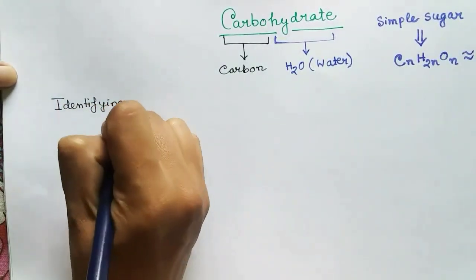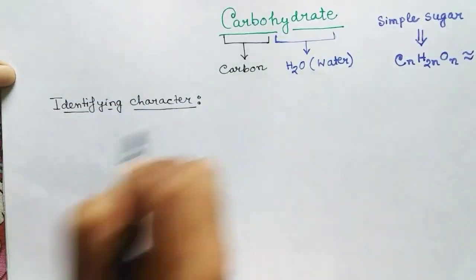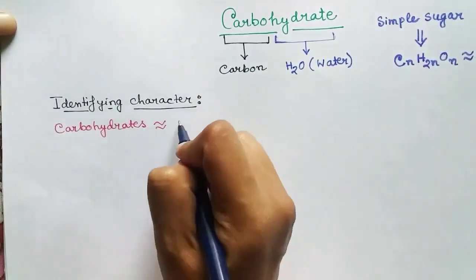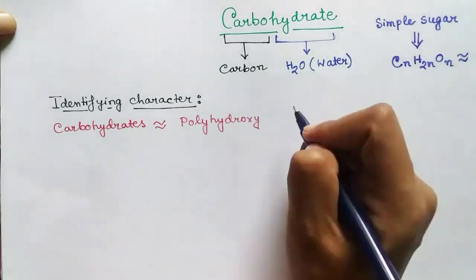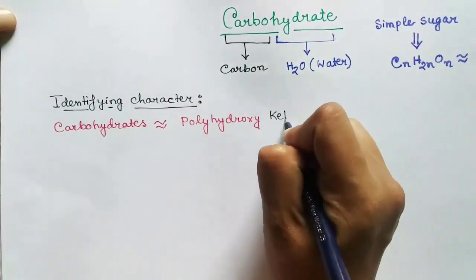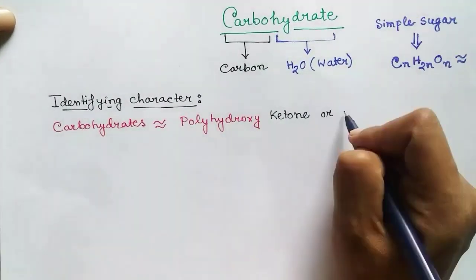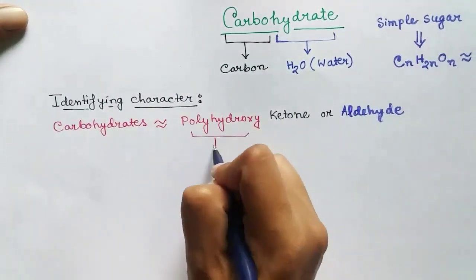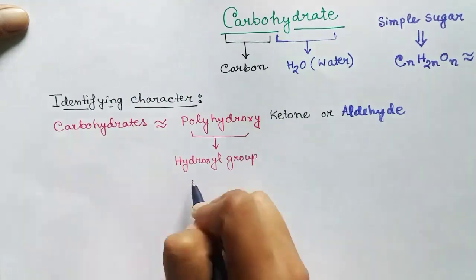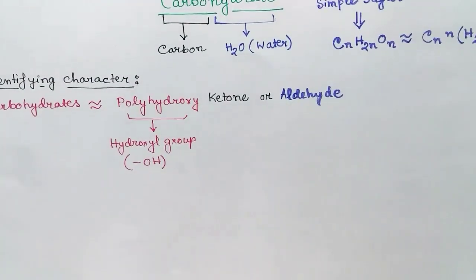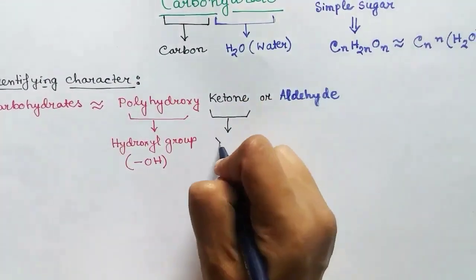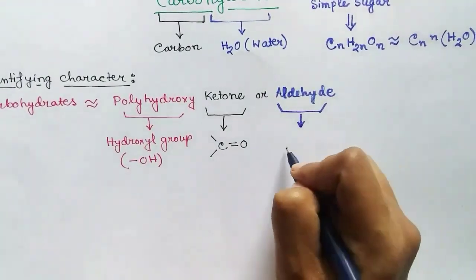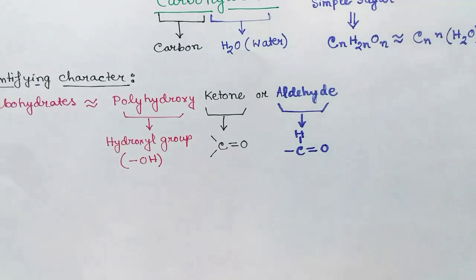Now, let's find out the identifying characters of a simple sugar. That means, when can we call a molecule a sugar? Carbohydrate is a polyhydroxy ketone or aldehyde. Polyhydroxy means it has many hydroxyl groups, which is OH group, and it will have either one ketone group or one aldehyde group.